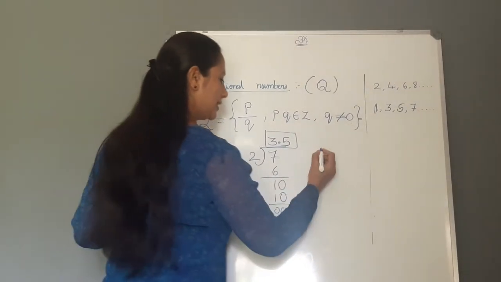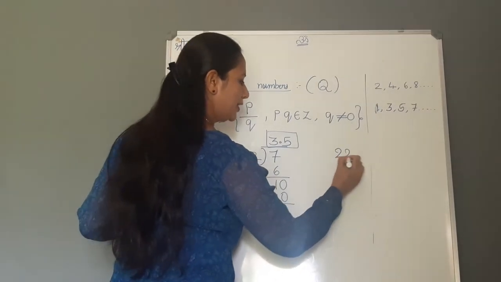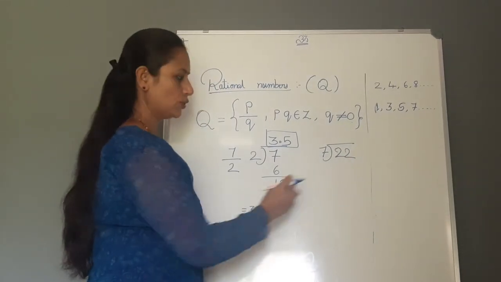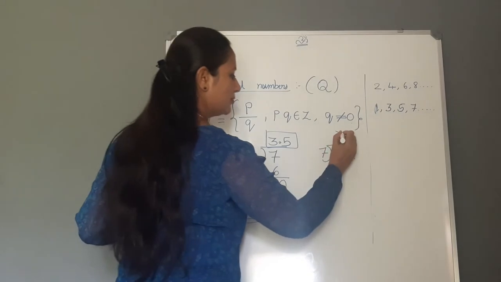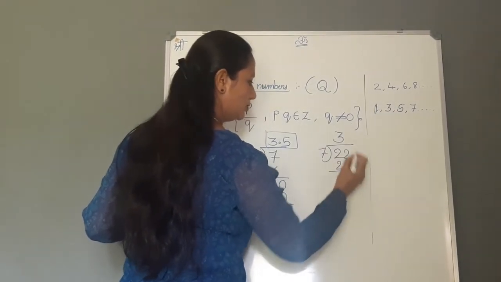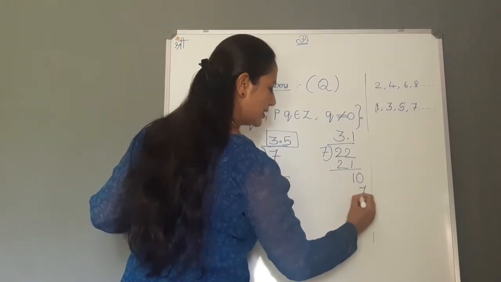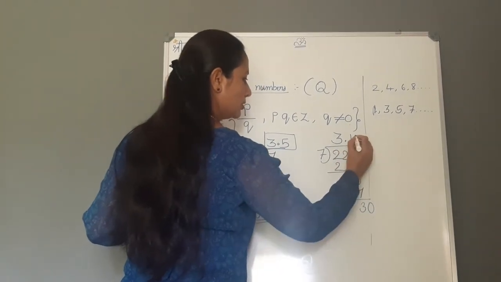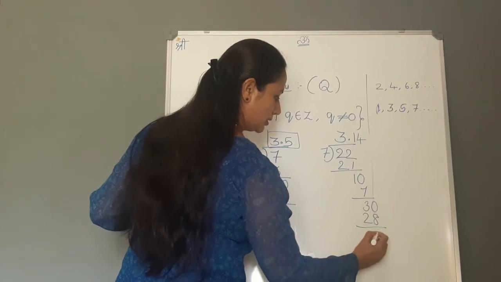Next, I am going to take another example where I am going to divide 22 by 7. 7 3s are 21, remainder 1, put a 0. 7 1s are 7, remainder 3. So there is a point I can put a 0. 7 4s are 28, remainder 2.